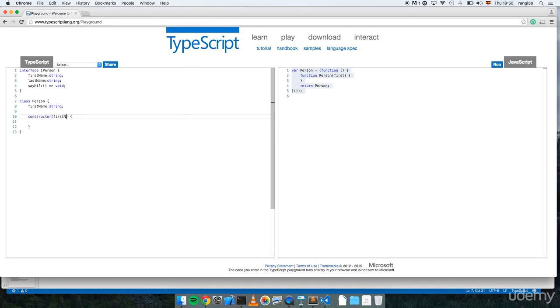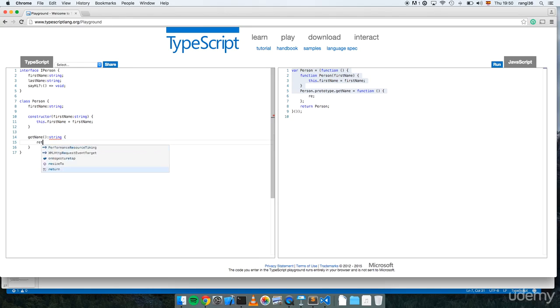Then we pass the firstName of type string. Then we can do something like this: this.firstName equals firstName. Let's put here getName. This returns a string, and returns this.firstName. So far we don't have any error.